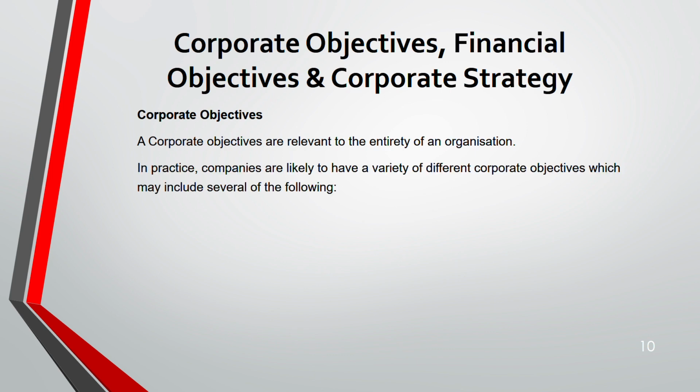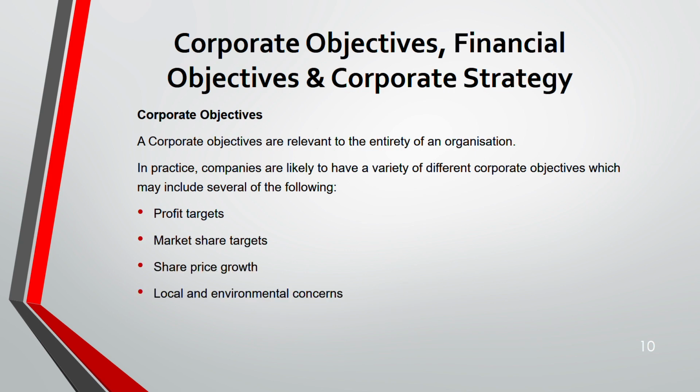Now, companies have varieties of these corporate objectives. For example, objectives like profit target, they might want to increase the profit up to a certain percentage, or market share target, share price growth, local environmental concern, contented workforce, they want to satisfy their workforce, or meeting short-term targets. You must have heard about this. Profit target, sales target, keeping the staff loyal and happy. These are corporate objectives. And also some long-term plans might be there.